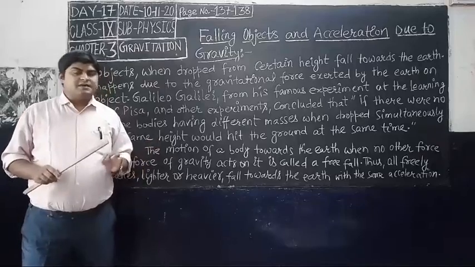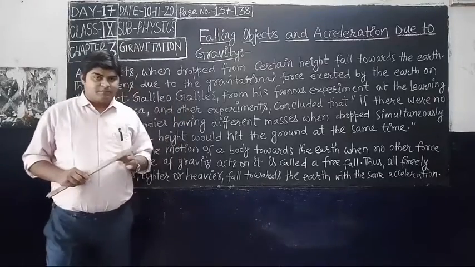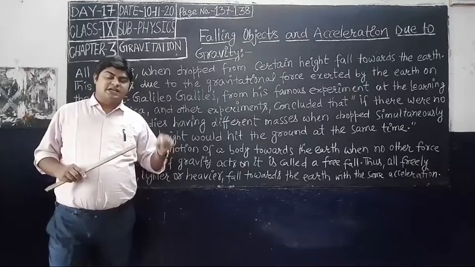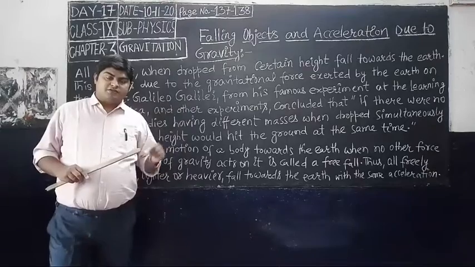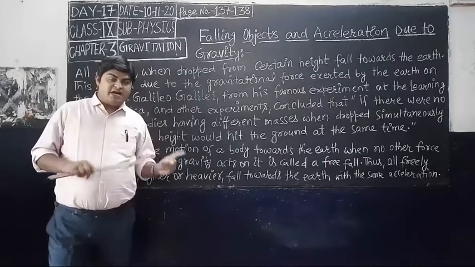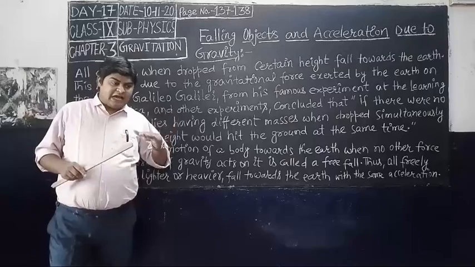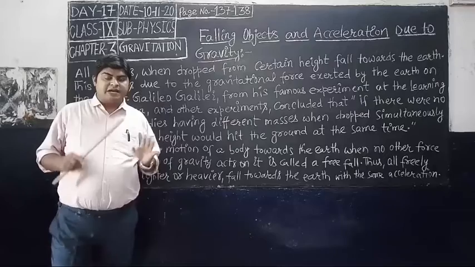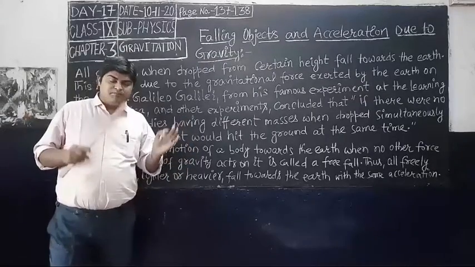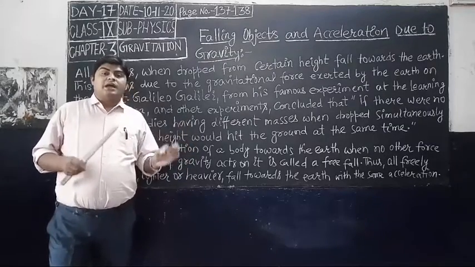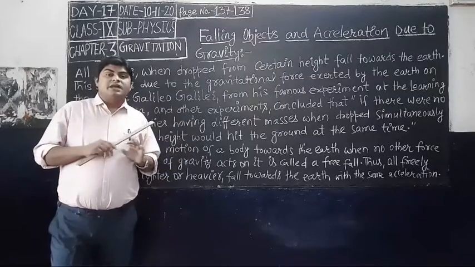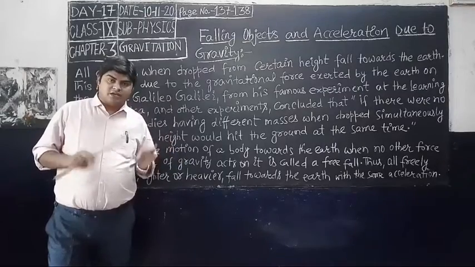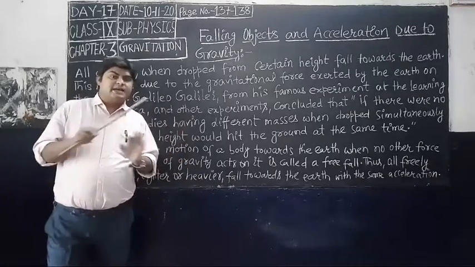But you have seen that when you drop a piece of paper and a stone, the stone falls toward the earth first, and after that the piece of paper falls. This time gap is due to air friction. But if there is no air, no medium, that means when you drop the same piece of paper and stone in a vacuum, both fall toward the ground at the same time.